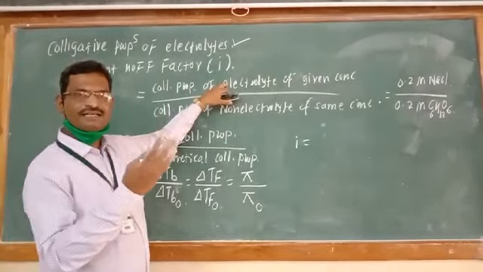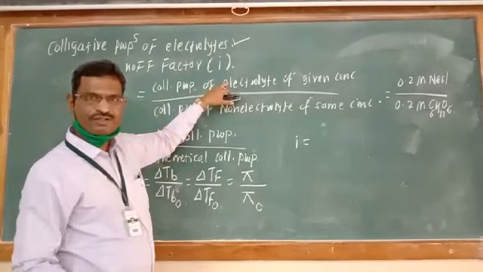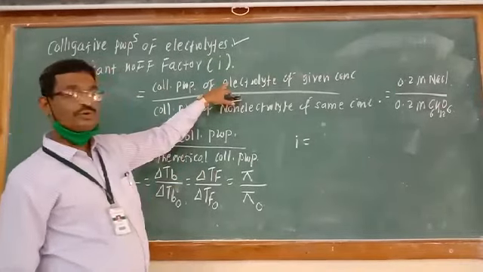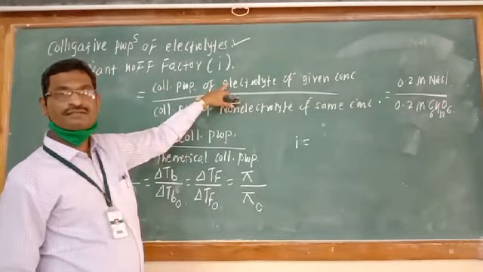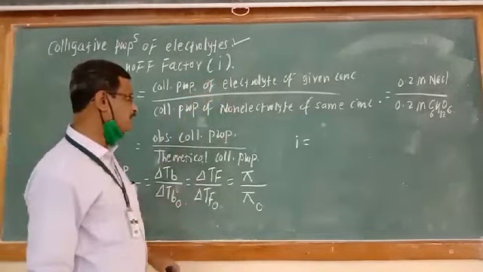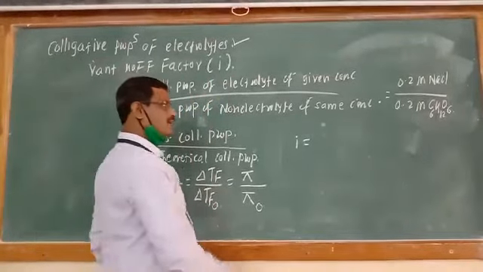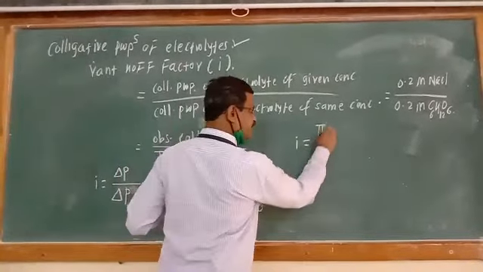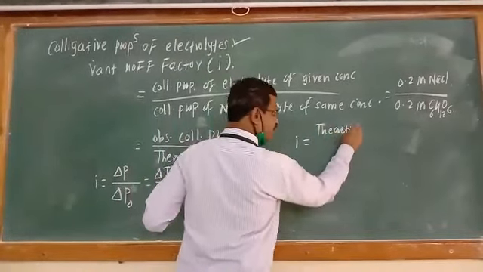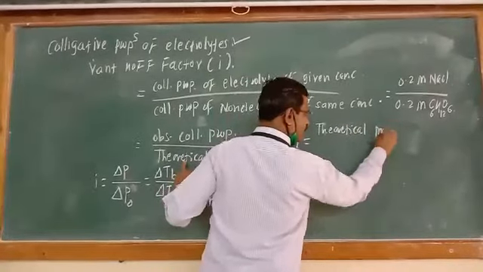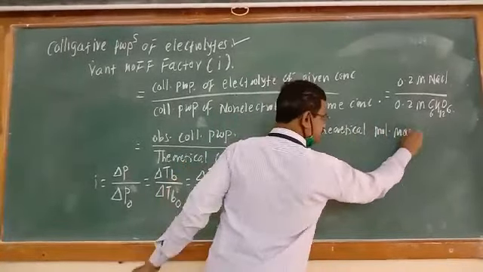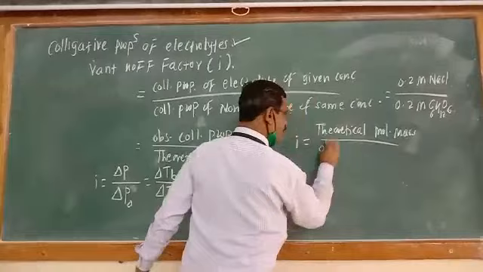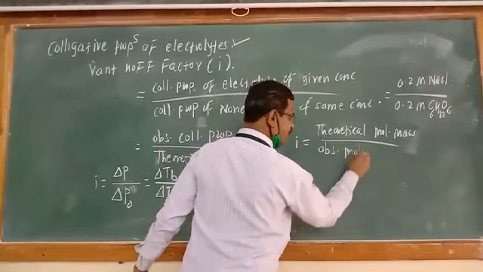Colligative property increases, but molar mass decreases for the electrolyte. Therefore, colligative property and molar mass are inversely proportional to each other. So, for molar mass, it is written the opposite way. It is the theoretical molar mass divided by observed molar mass.